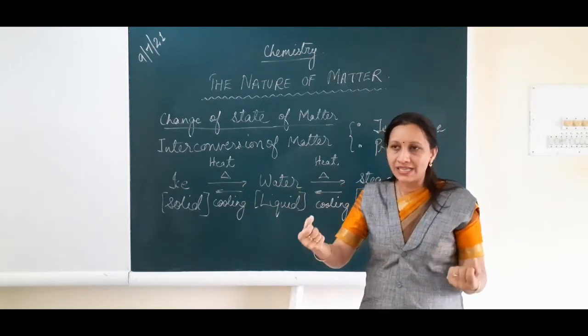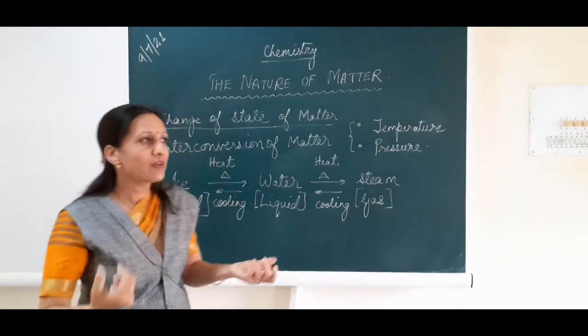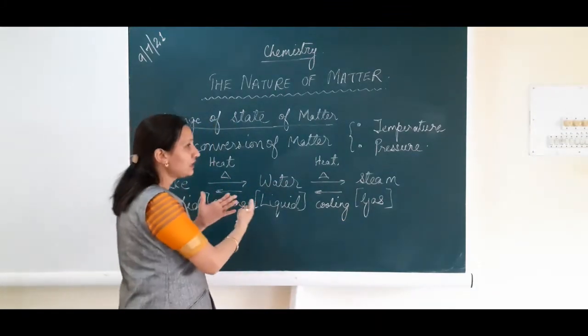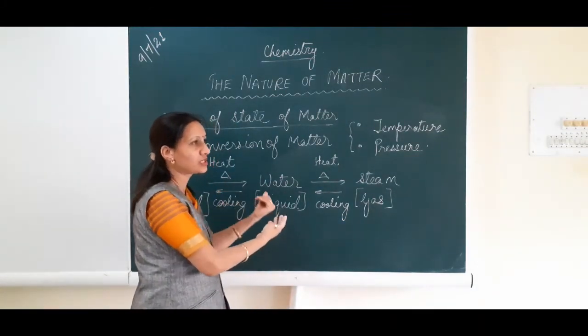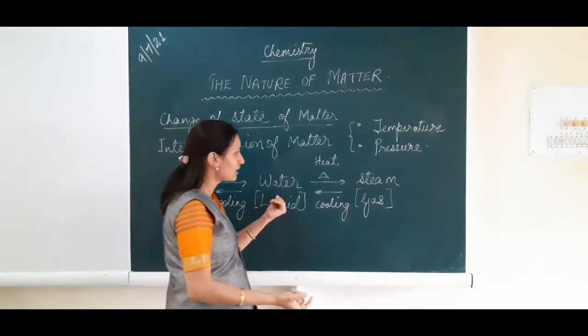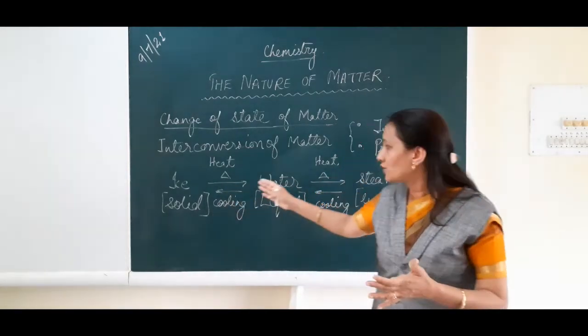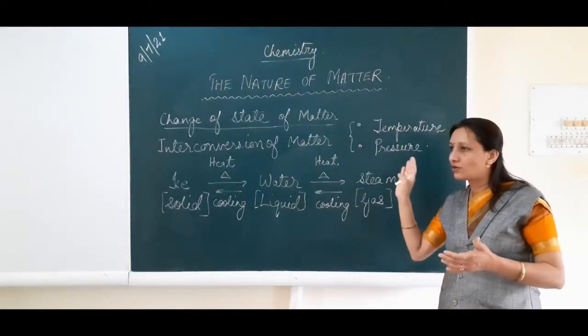So the molecules start separating, they start moving far apart, and when the space increases, the solid changes into liquid. When the space further increases, the water changes into steam. So this is the chemistry behind the interconversion of ice into water and water into steam.